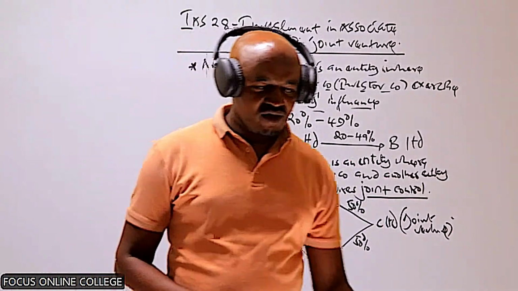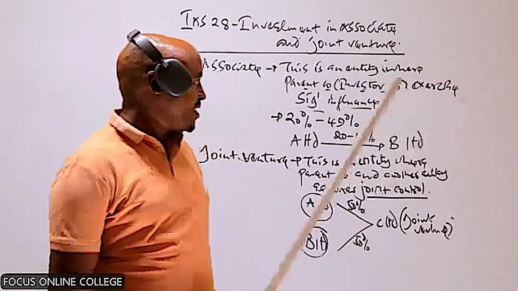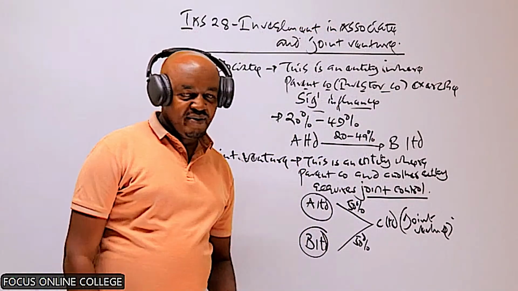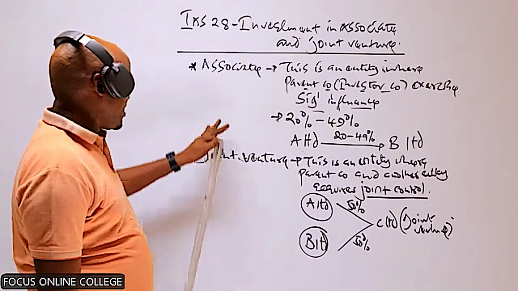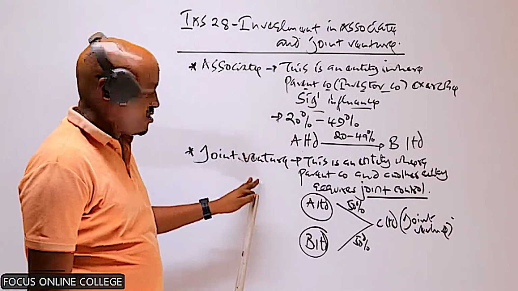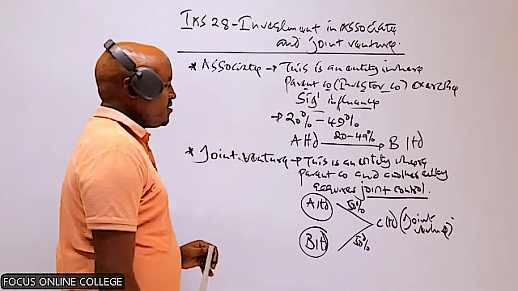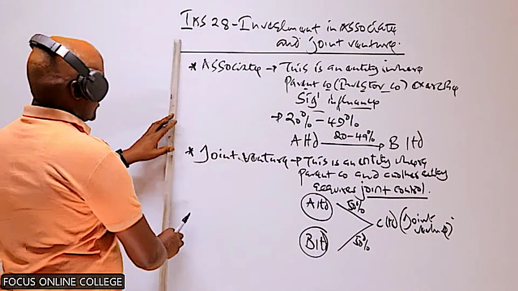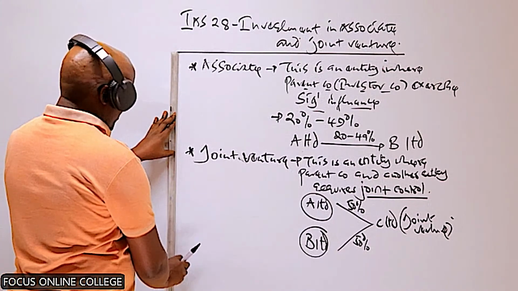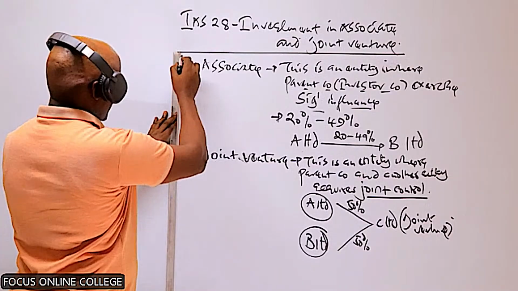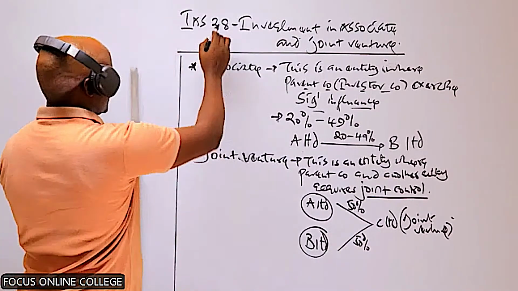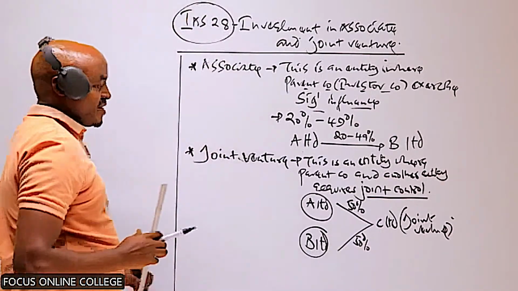Now, having known what is an associate and basically what is a joint venture, the other thing we need to ask ourselves here, how does the parent company prepare the group account whereby the parent company has invested in an associate or invested in a joint venture? Now, the preparation of group account in this case is governed by International Accounting Standard number 28.